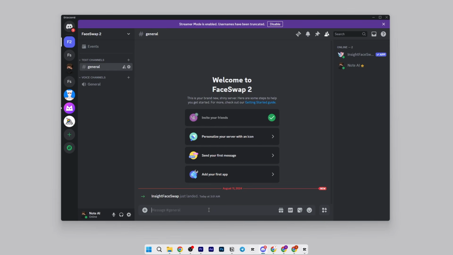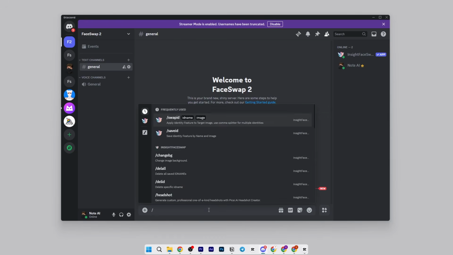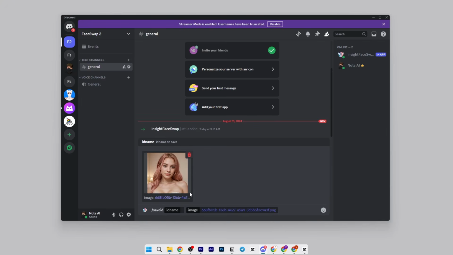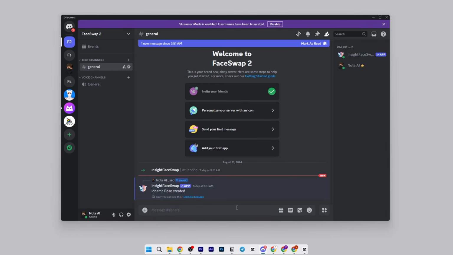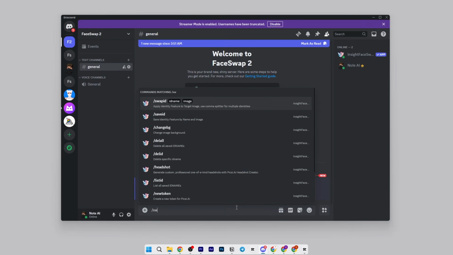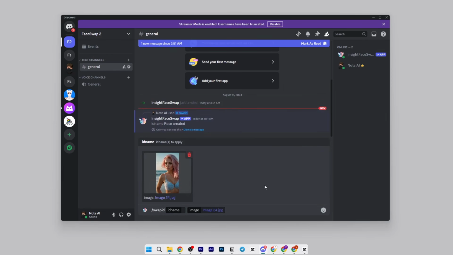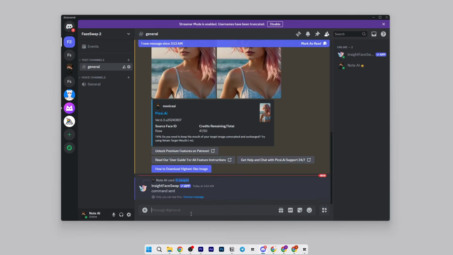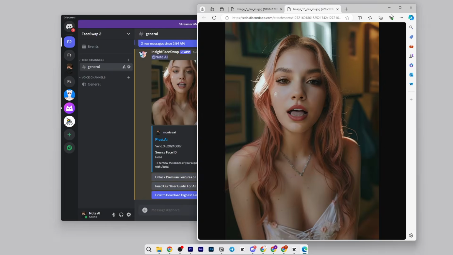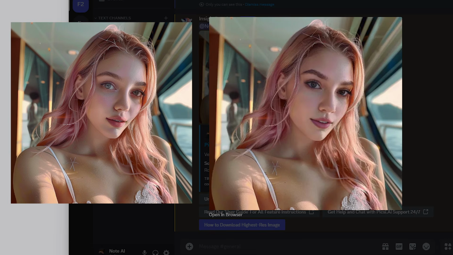To start, you need to upload the face. Type /saveid, upload a photo of our model, and type her name. You need to remember it and press Enter. We've created the model. Now type /swapid, upload the photo where you need to replace the face, and in the ID name field, enter the model's name that we specified. Press Enter, and here's the result. It won't always be perfect, but just repeat these actions, and then you'll get the desired result.